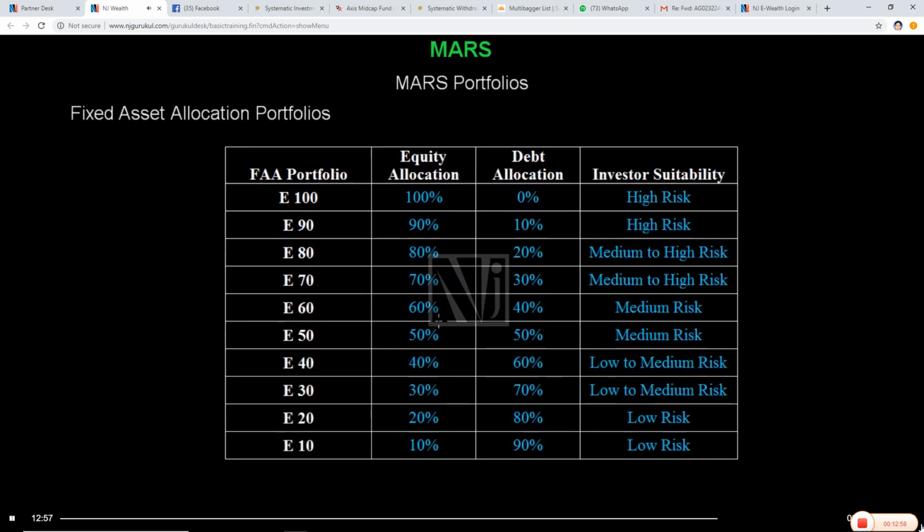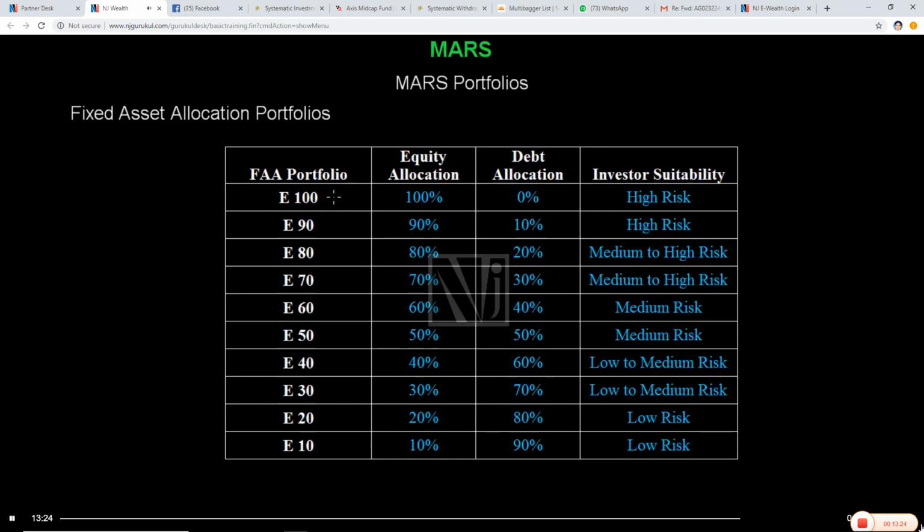Next, we have the fixed asset allocation portfolios. Under fixed asset allocation, we have 10 types of portfolios where the equity allocation ranges from 10 to 100%. You must note that here the allocation between equity and debt remains fixed. So even if the allocation changes due to valuation gains or losses, it will be rebalanced back to the original allocation. So there are 10 fixed asset allocation portfolios.